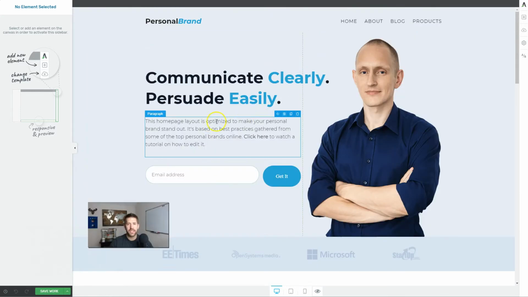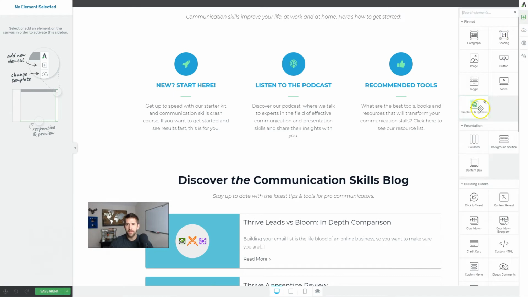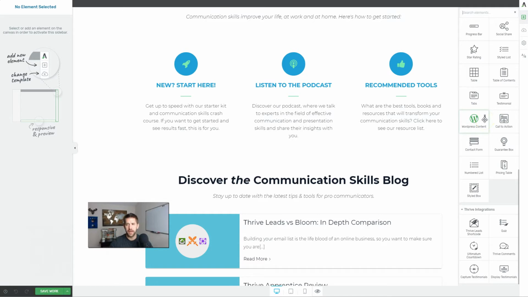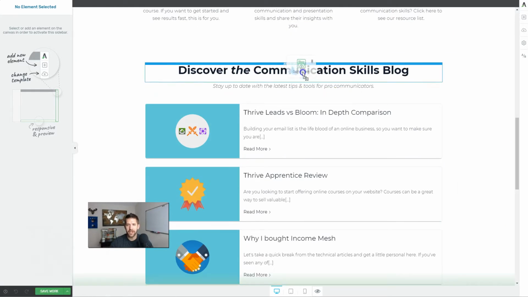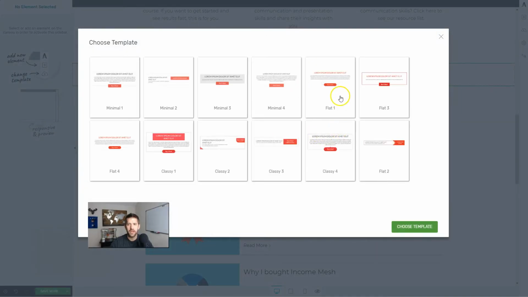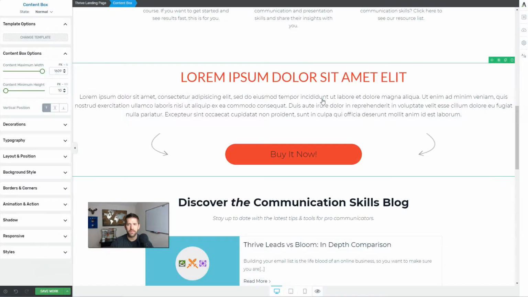Once we've loaded this template, let's say we want to add another section. If we go into Thrive, we're going to have to add individual little elements and build out our sections by ourselves. Not too much to ask for. They do have sections like calls to action, which are very well made. This one little section here is like a full-blown section: a headline, some text, some nice little arrows, and a button. But Kartra ups it a little bit, so let's show you that in a second.